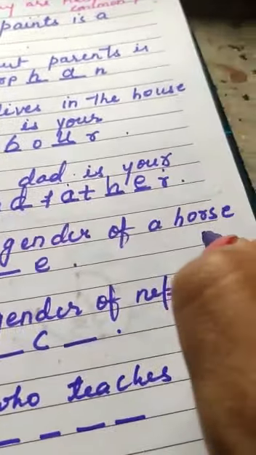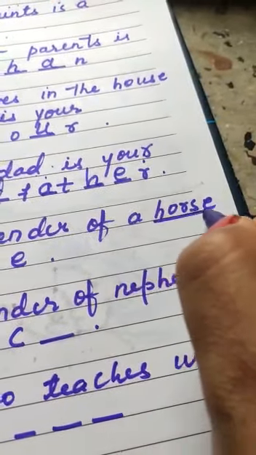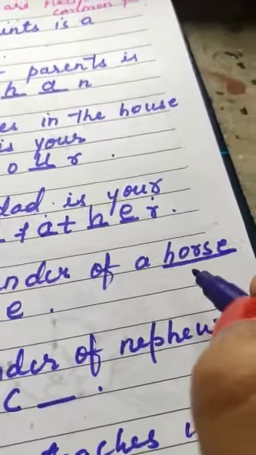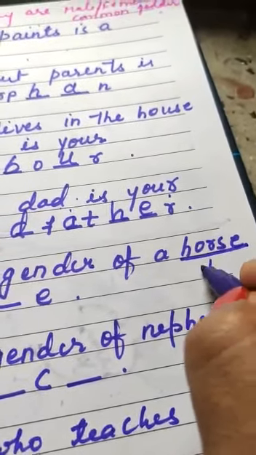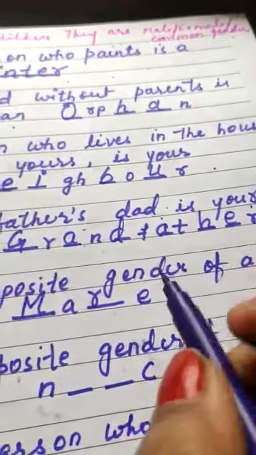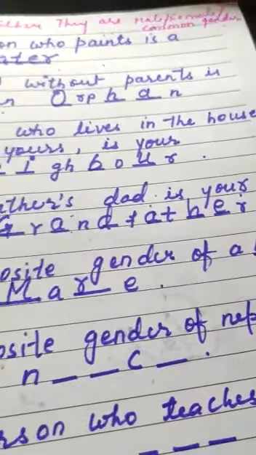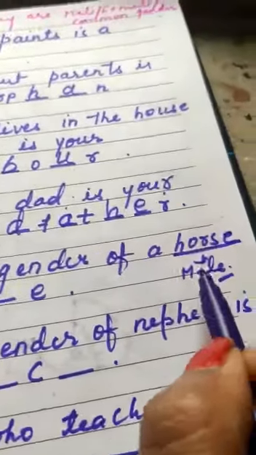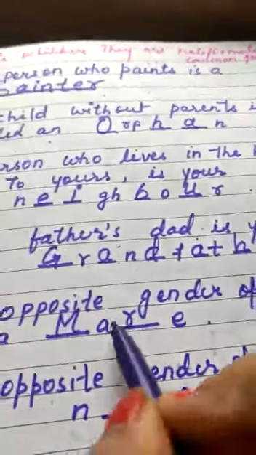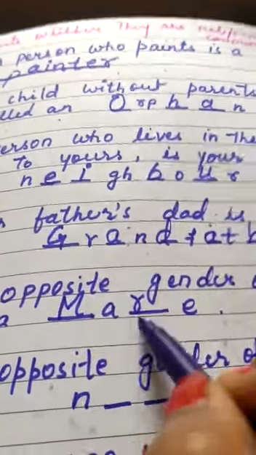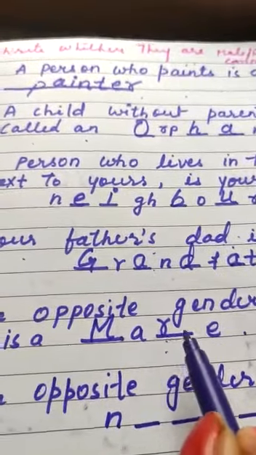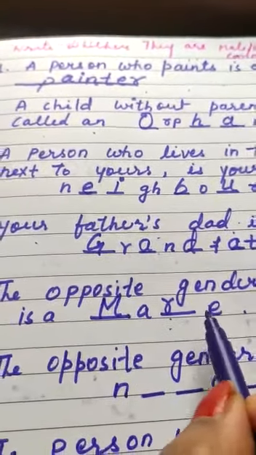M-A-R-E. Do you know, children? Is a horse male or female? I know you know better. Horse is male, which means horse is masculine. So, opposite to the male horse, what is the female horse called? The female horse is called mare. M-A-R-E. It's a female horse.